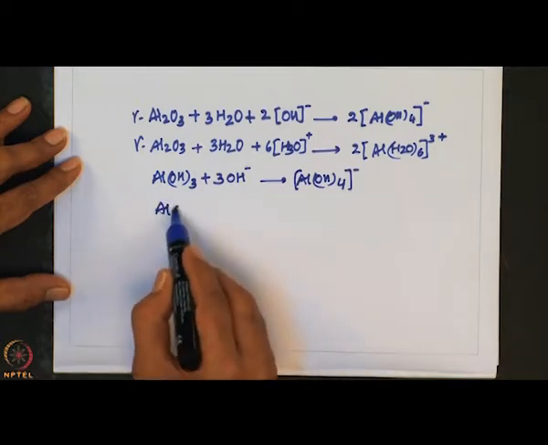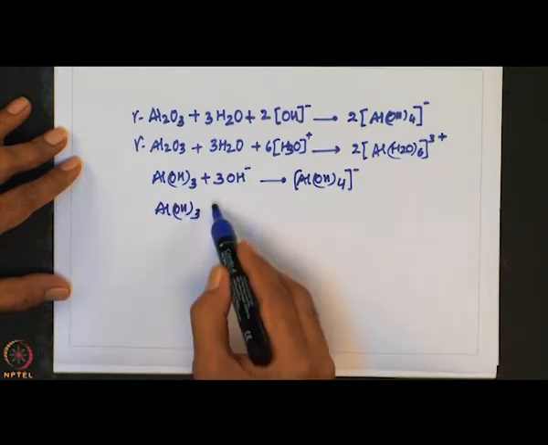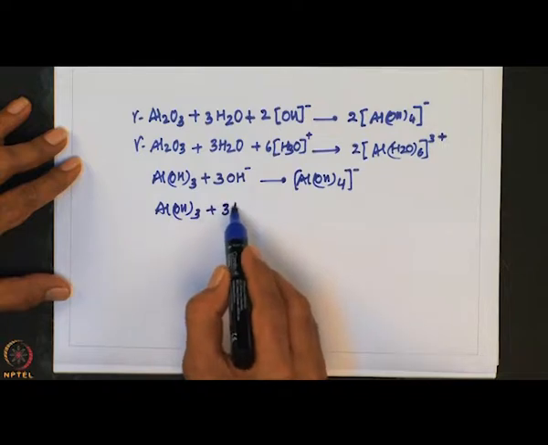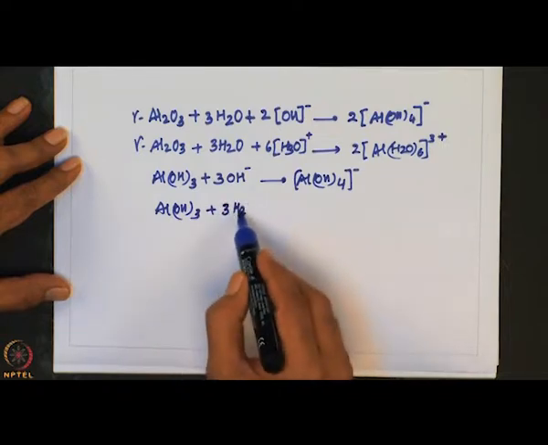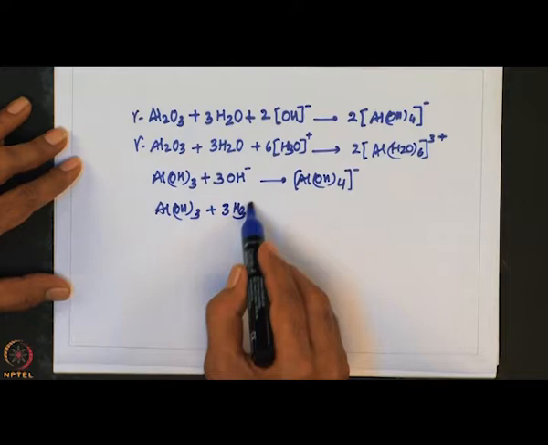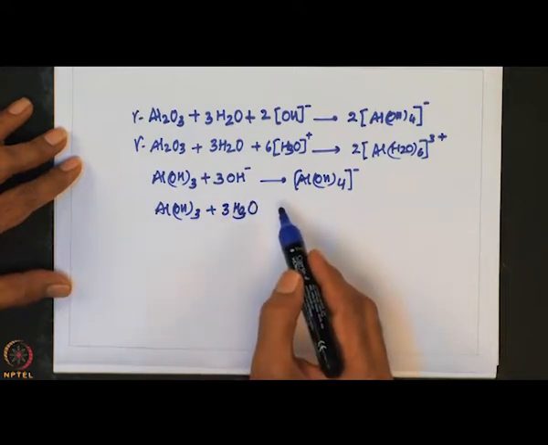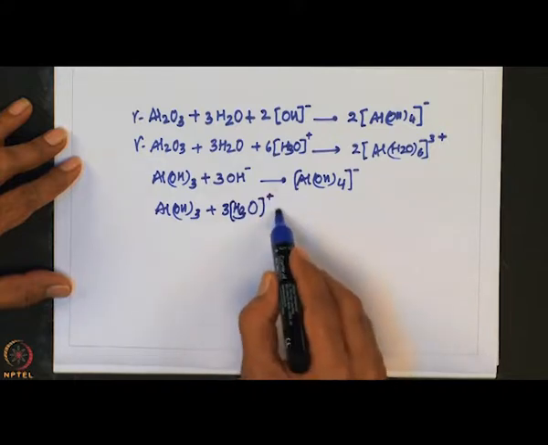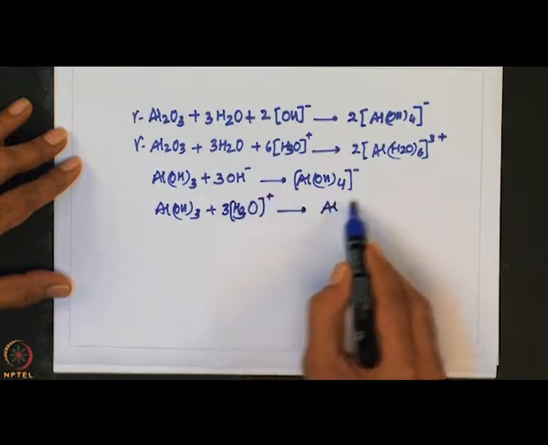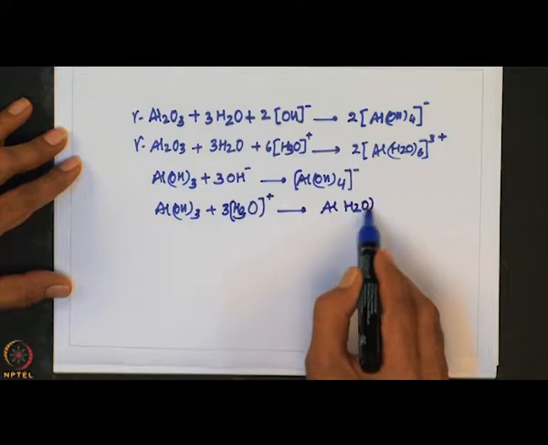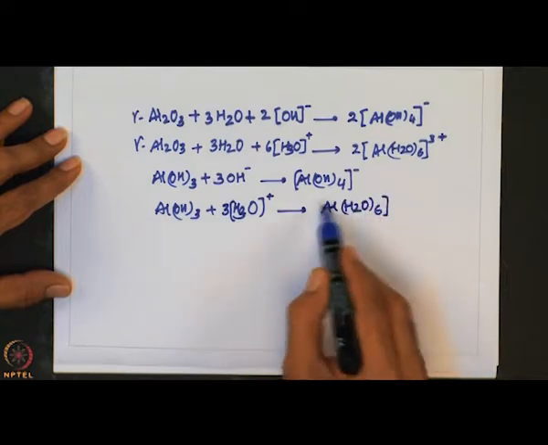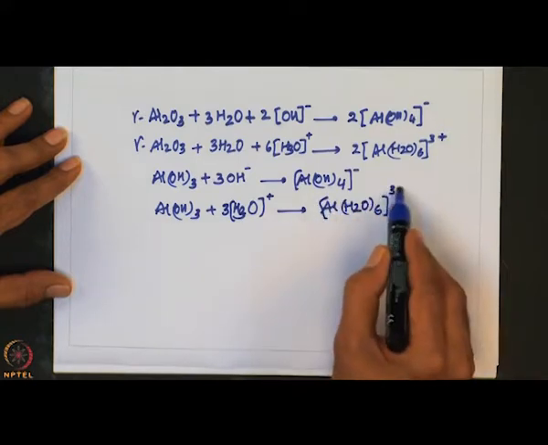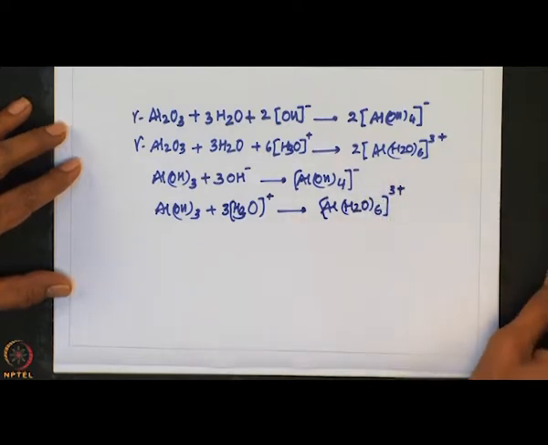Similarly, if it is treated with some of these reactions, they simply show the amphoteric nature of aluminum oxide as well as aluminum hydroxide.